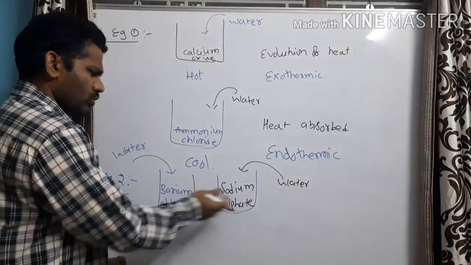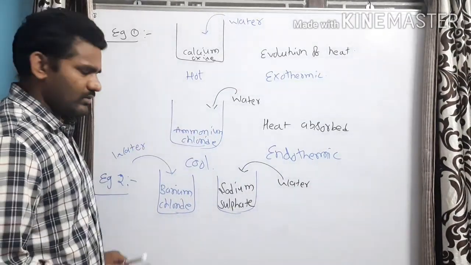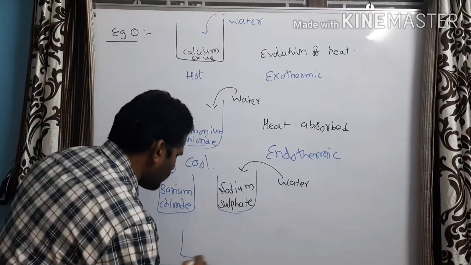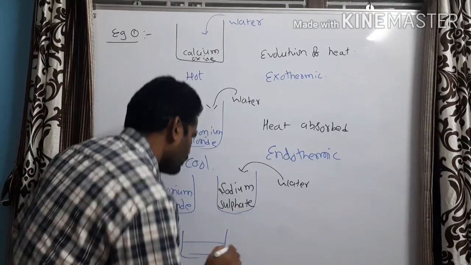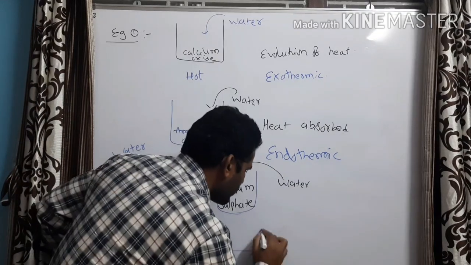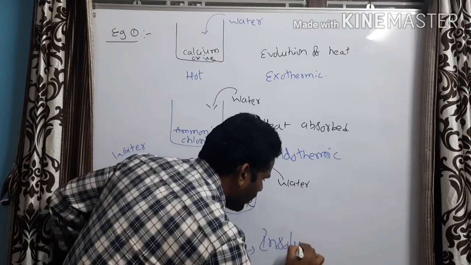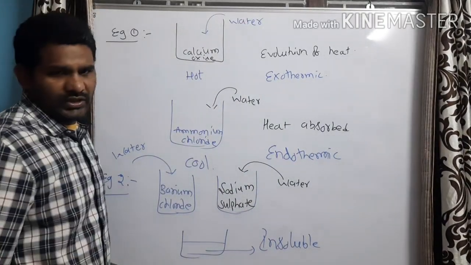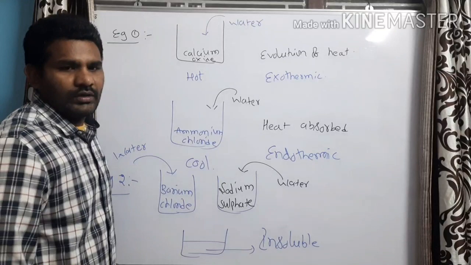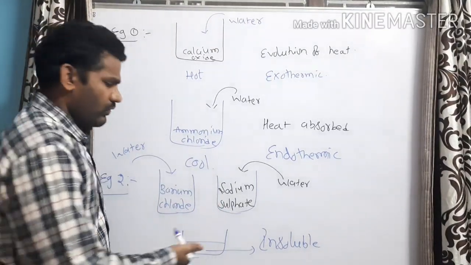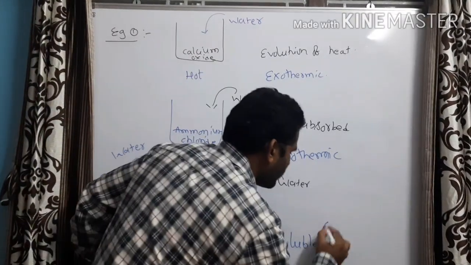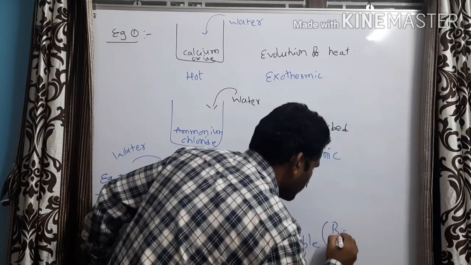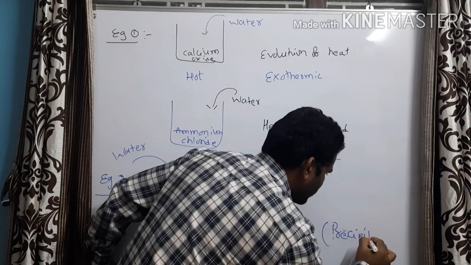Then those two solutions will be colorless. When you add the two solutions into another beaker, an insoluble compound will be formed at the bottom of the beaker. That insoluble compound formed at the bottom of the beaker is called as a very important term, precipitate.